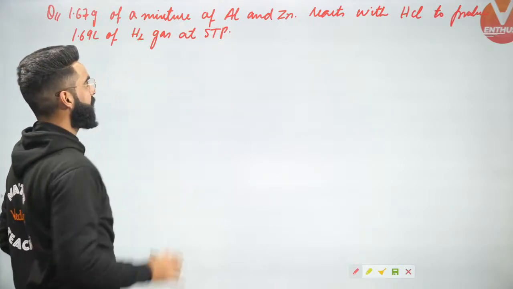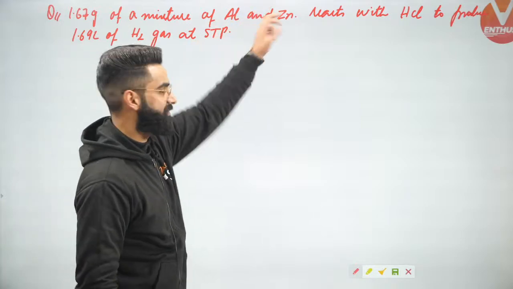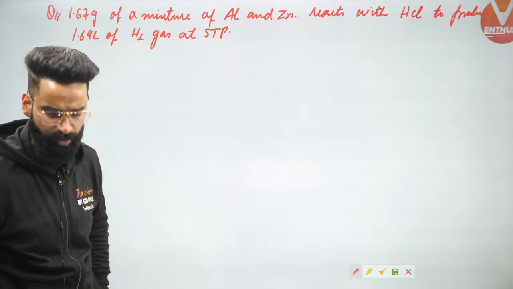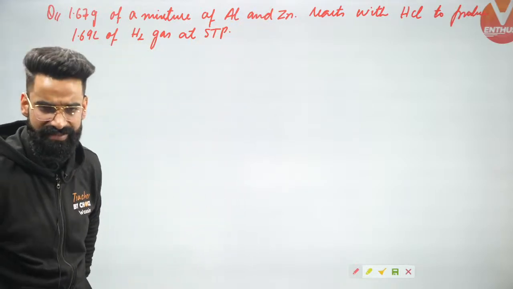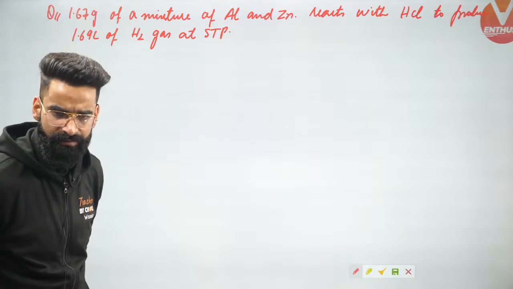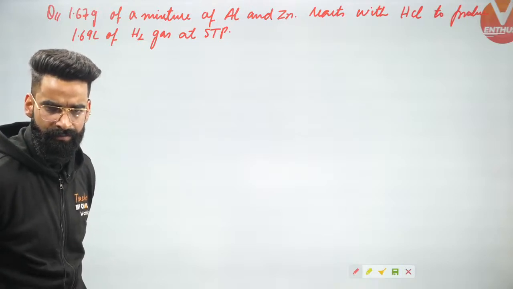Calculate the mass of aluminium and zinc in the mixture.